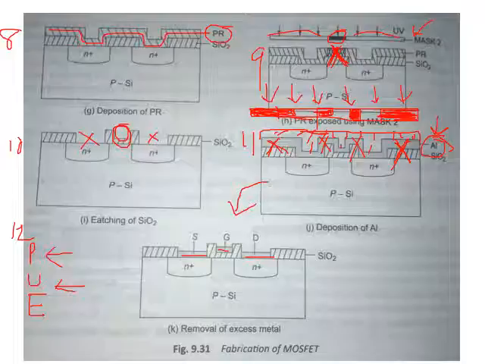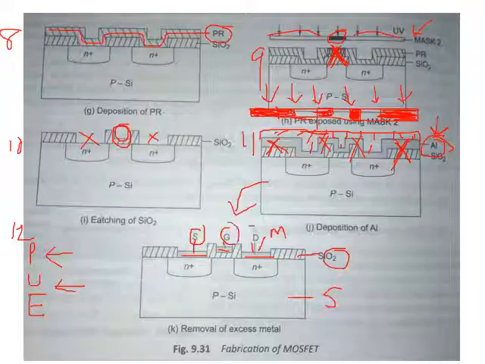So aluminium is basically metal. After that we have oxide, after that we have semiconductor. So it is a MOS structure, it is a MOSFET. And in the next step, we just take out the terminals. They are called source, gate and drain.